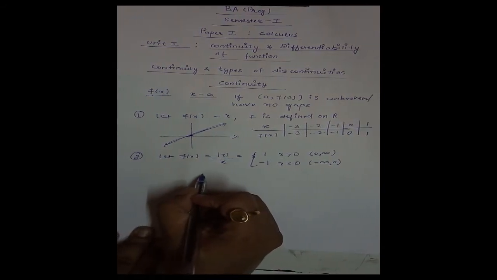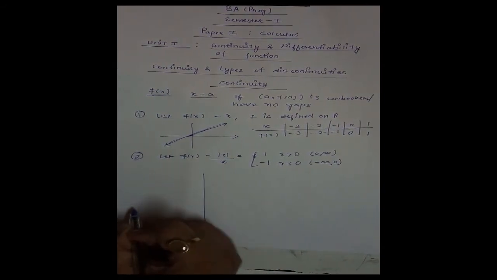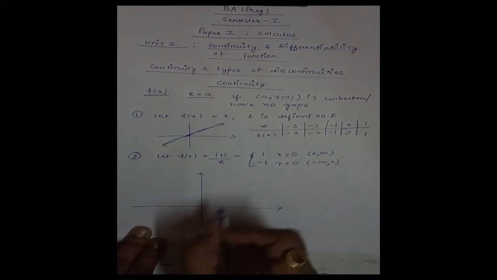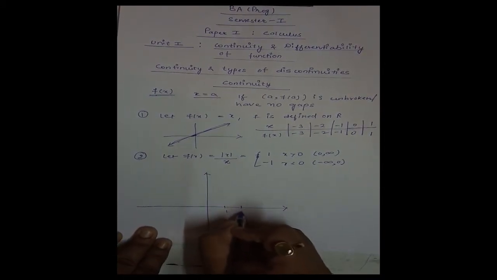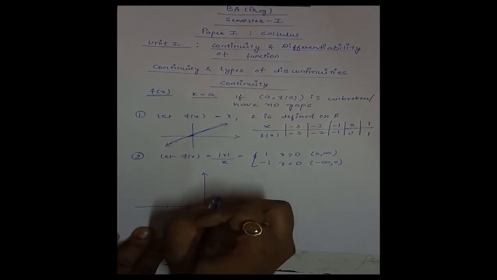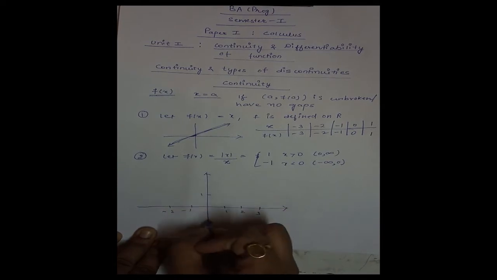Now let us plot this graph. Let us draw this graph. This is 1, 2, 3, -1, -2. Now this is 1, this is -1.